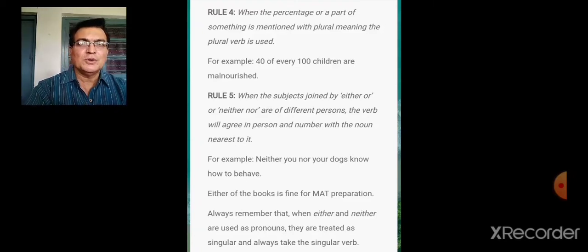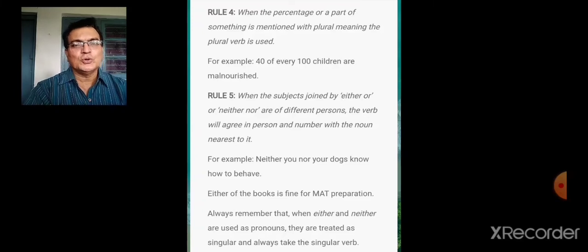If it's a singular verb, what will be its form? Knows. So what is very close to the verb? That you have to think. So here dogs is very close to the verb, and therefore the verb form is plural. Dogs know. Now let's go to the next example. Either of the books. Remember, it is not either or. Only either has come. When only either has come, what does it mean? Either of the books means one of the books.